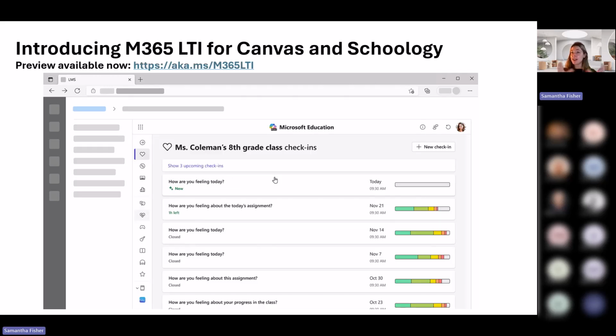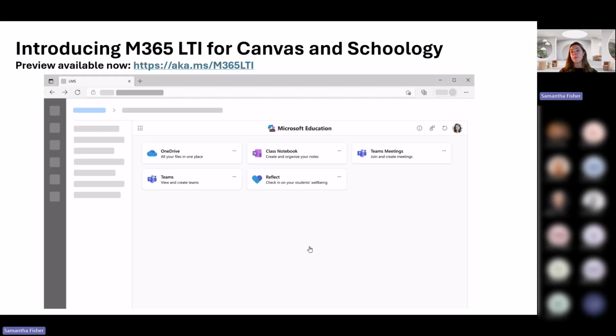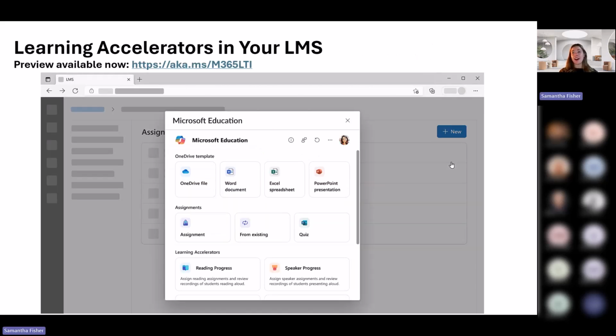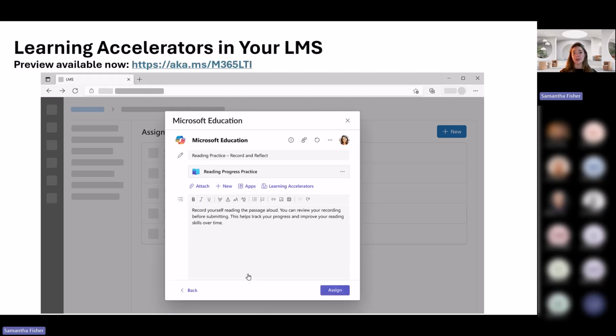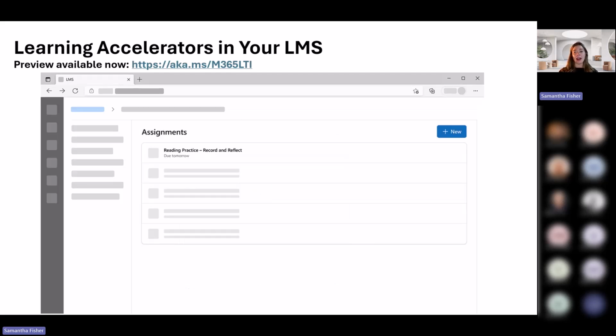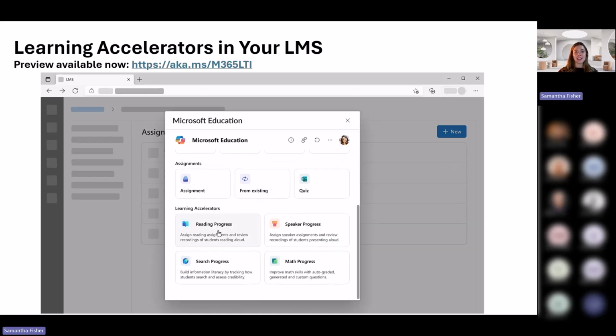It only takes one install, one download, as you can see here. There's a bunch of different apps that are an option, so I'll do a screen share and show you a live demo of what this looks like. But the really great thing is now schools just have to install one Microsoft Education integration, and teachers can customize and pick the tools that they want to use. We also have the ability to create Teams assignments, which includes all of our awesome Learning Accelerators functionality right within the LMS as well. I will show what this looks like here in a second.